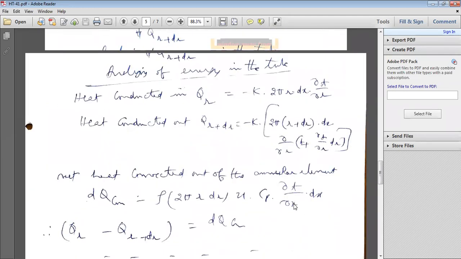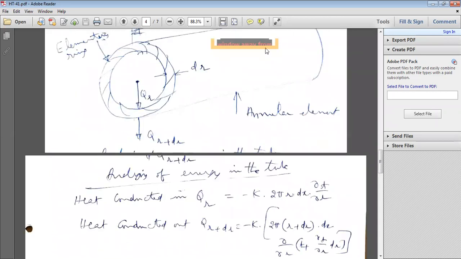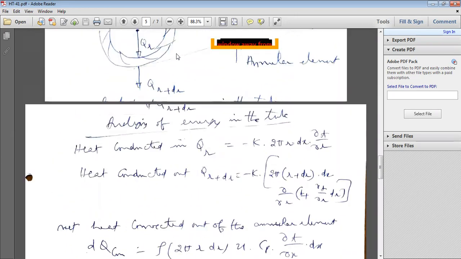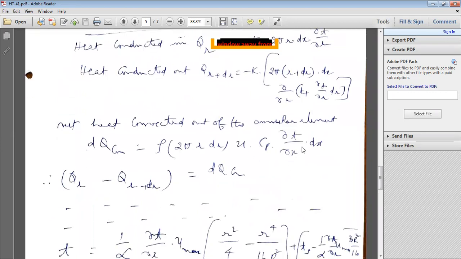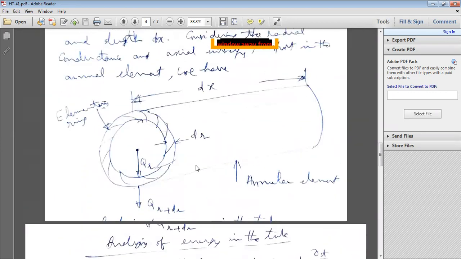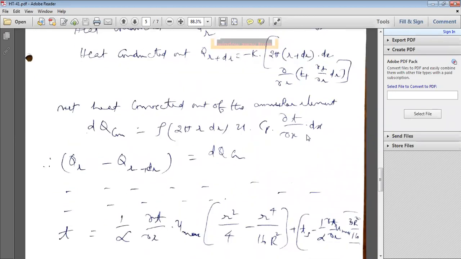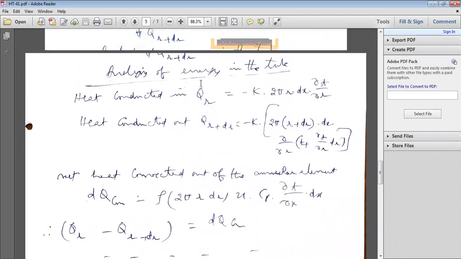That's why dT by dx, convection for a total length of dx. For a small dx value, the temperature variation for the total distance dx will be dT by dx into dx, m into specific heat into temperature difference. So here, what is the net heat convected out? That is the heat conduction inside minus outside.